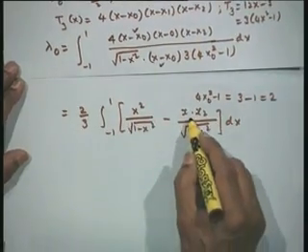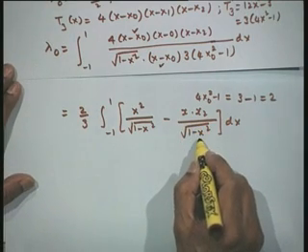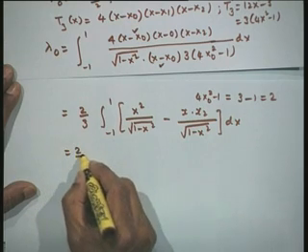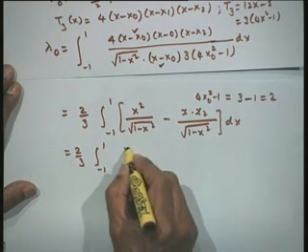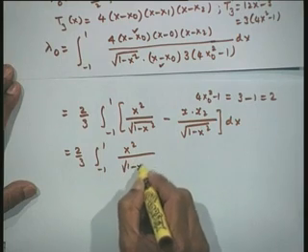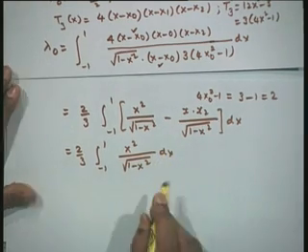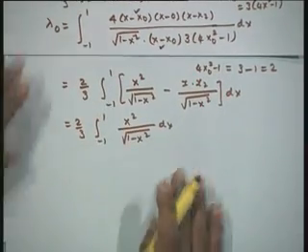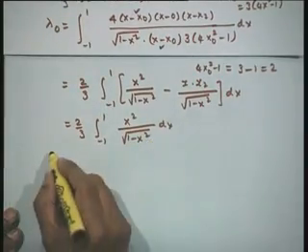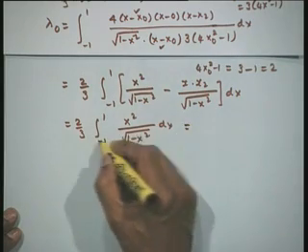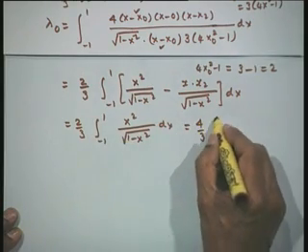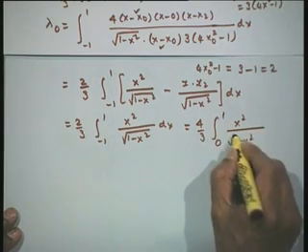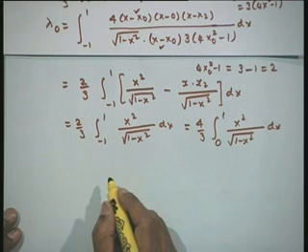Now you can see that this is an odd function, therefore the value of the second integral will be 0. So only the first integral is going to contribute, that is equal to 2 by 3 integral from minus 1 to 1 of x squared upon under root 1 minus x squared. It is an even function. So, I can write this as 4 upon 3 integral 0 to 1 of x squared under root 1 minus x squared dx.